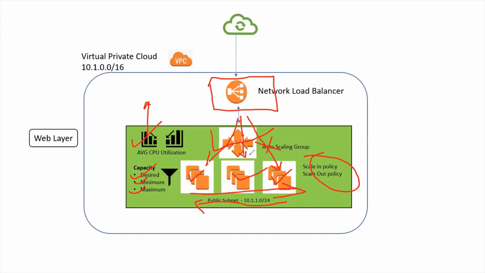And if machines are added, they are automatically added into the network load balancer, and load will be shared among those machines. This is a typical use case where we have a web layer, and behind it there can be an application layer or database layer. But in this practical, we are demonstrating how we achieve automation in a web layer.